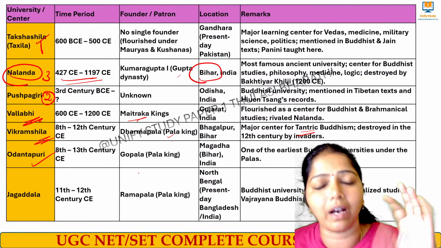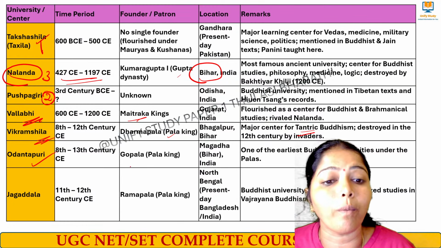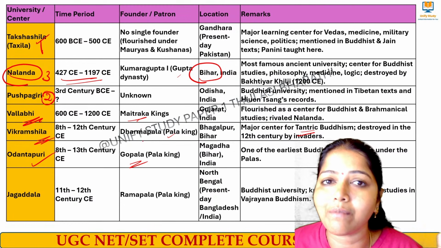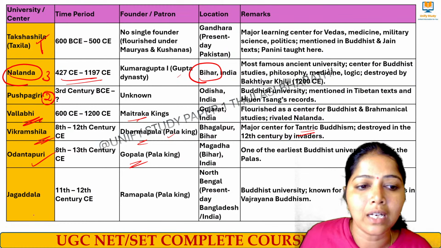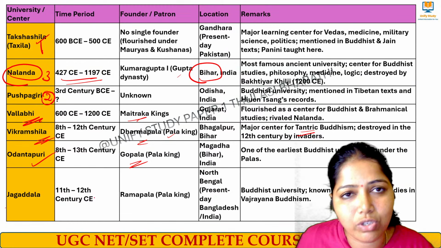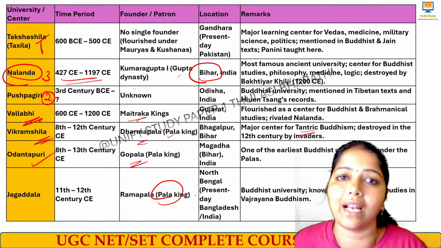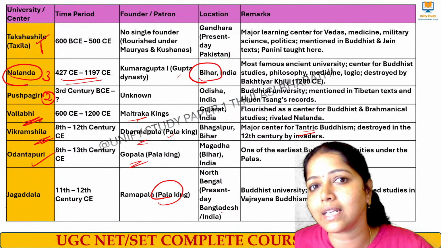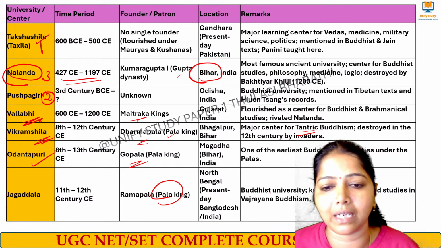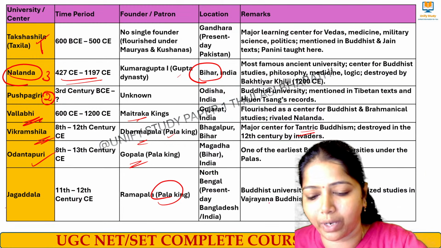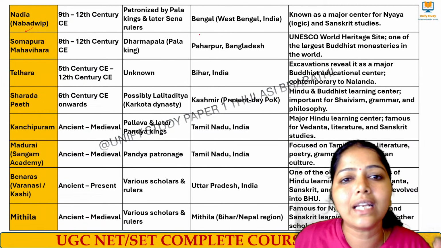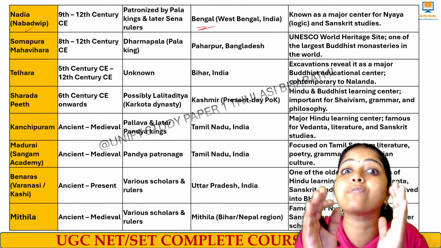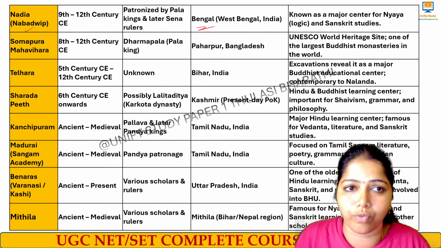Otendaburi was founded by the Pala dynasty again, by Gopala. The name was Gopala; Vikram Shila was Dharmapala. It was also in Bihar, in Magadha. Jagadala, it is in the 11th to 12th century, again Pala dynasty. Present day, it is in Bangladesh. This is also a Buddhist monastery. Next, we have Navdeep, or Nadia as we used to say. It is in Bengal, and it is a Hindu, Brahmanical Institute of Learning.